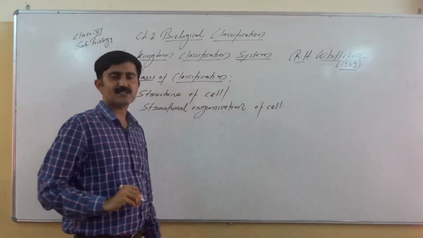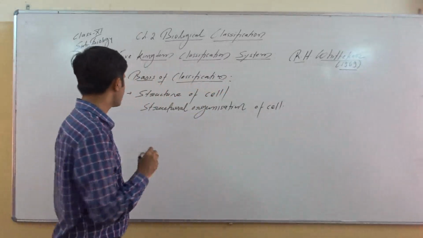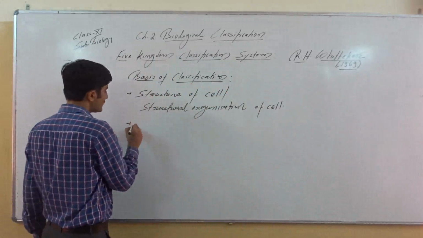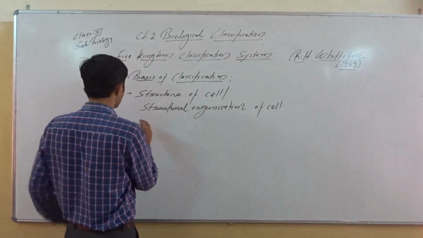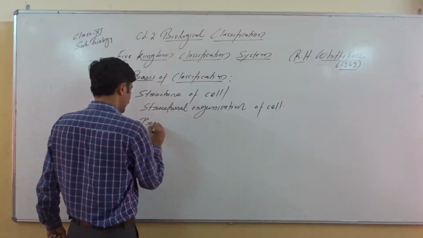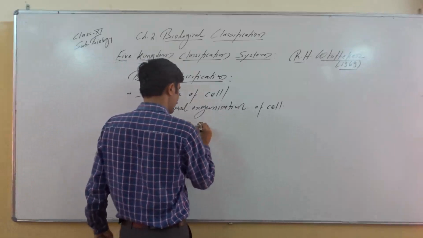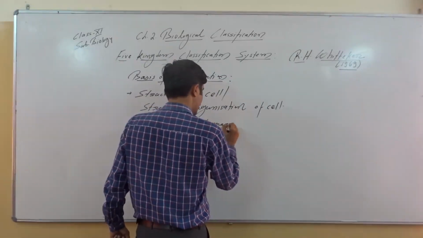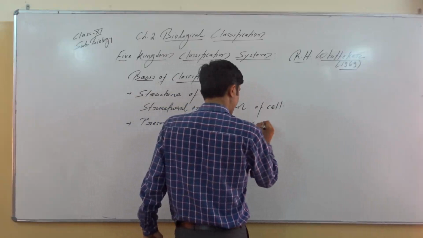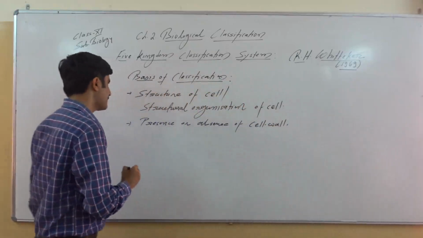In other words, we say this is the complexity of cell. So organization of cell. The second very important basis taken was presence or absence of cell wall. That is also one of the characters of cell.